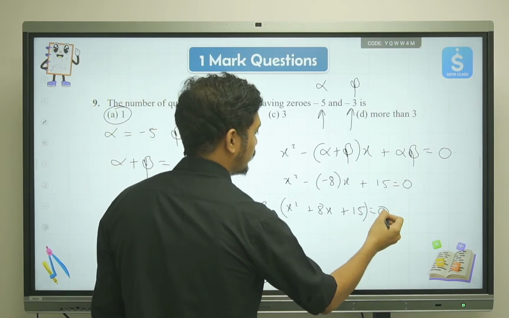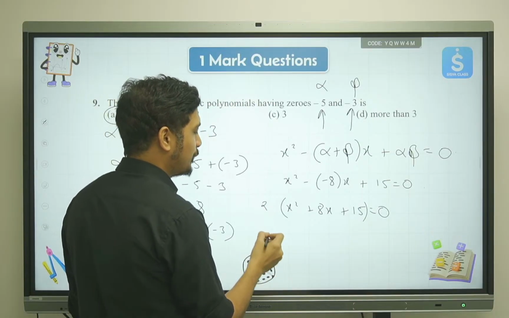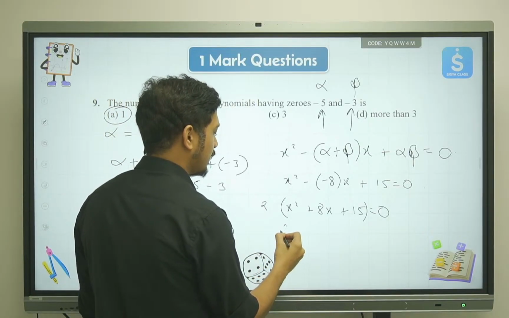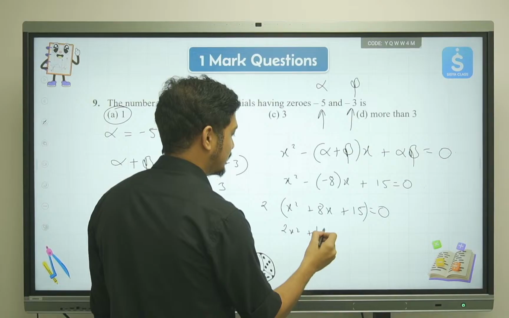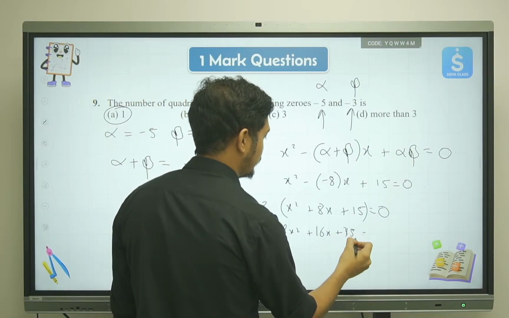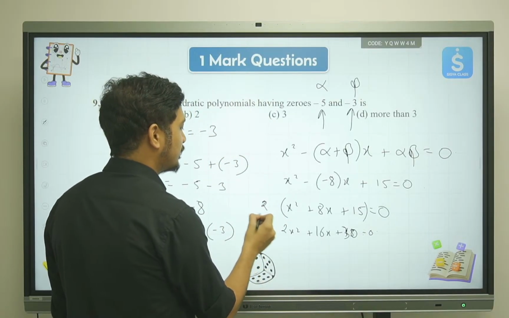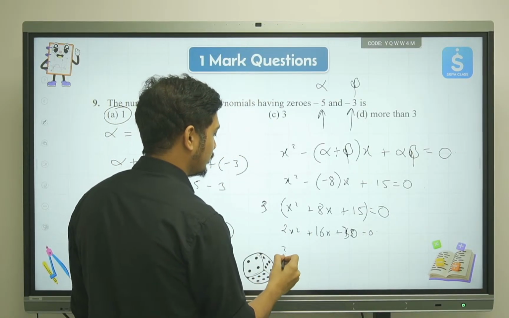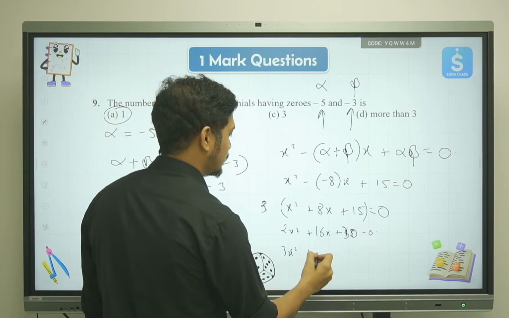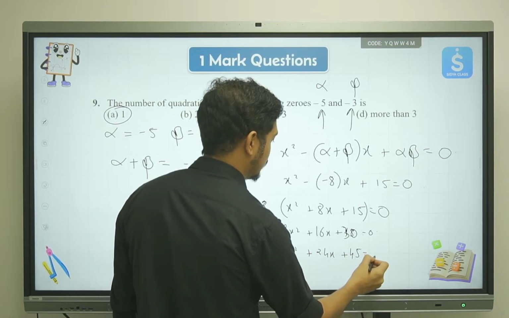So I'll multiply it over here also. So 2 into 0 is 0, right? If I multiply by 2, I'll get a new equation. It will be 2x square plus 16x plus, sorry, plus 30 is equal to 0. What if I multiply by 3? Then I'll get a new equation. We'll get 3x square plus 24x plus 45 is equal to 0.